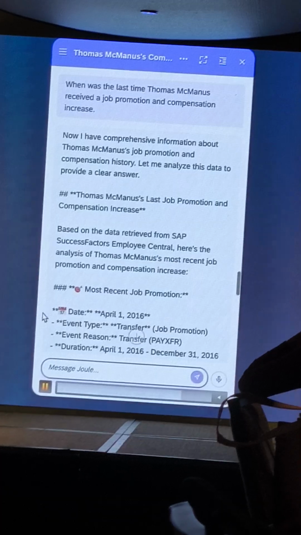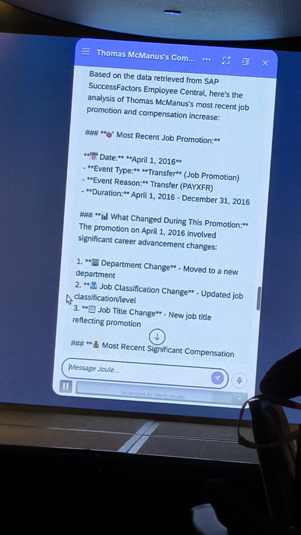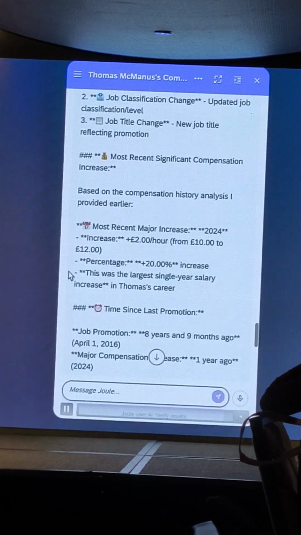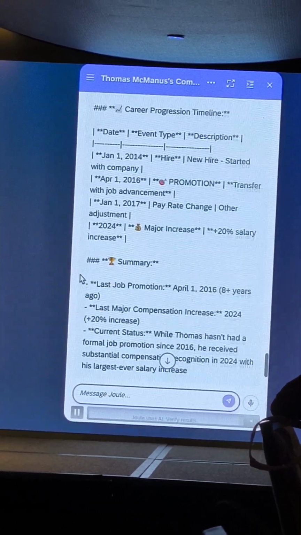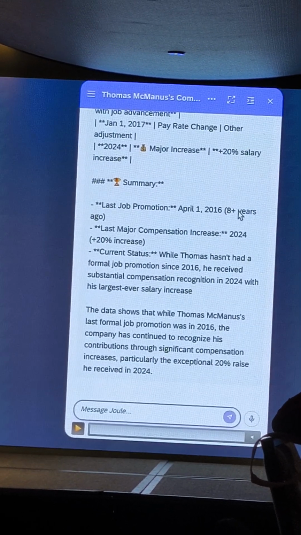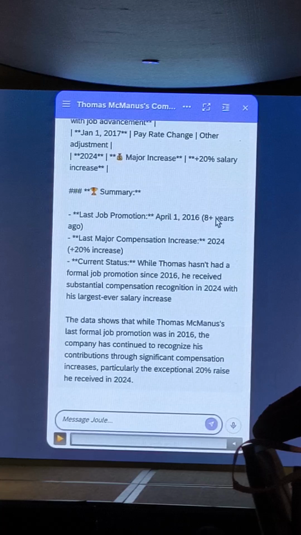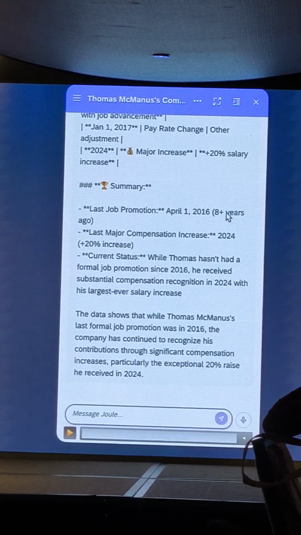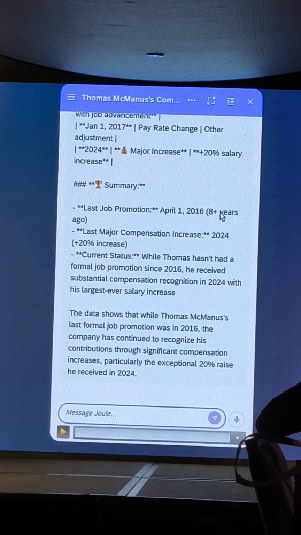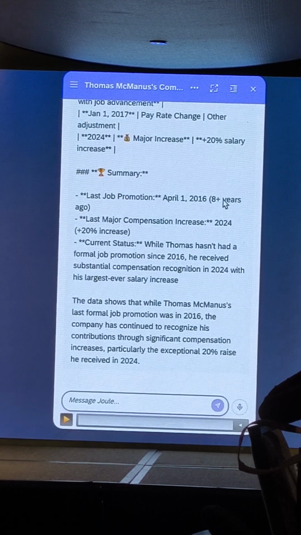Just ask the AI, the Joule in this case for us. When was the last promotion? And of course, you could even go further, what sort of proposed salary should I offer to retain, and all that, right? All of that can be supported within the application. So this is just an example that I wanted to share with you. I asked a few questions, but you can pretty much ask all sorts of different questions. You can ask, hey, is there a disciplinary action for this particular employee? Because maybe I'm considering this particular employee for an award, but this is a basic sanity check that I want to do before I nominate this person for an award, right? So the use case can be pretty much anything and everything.